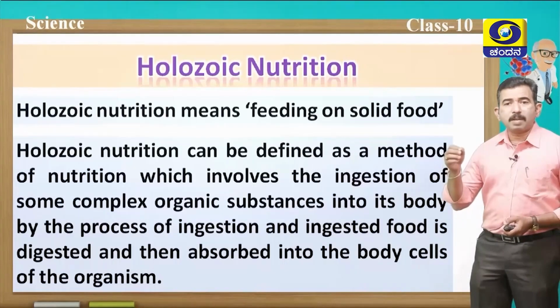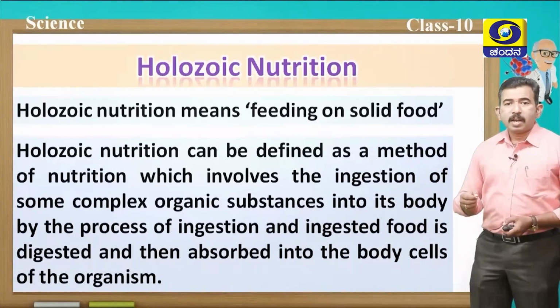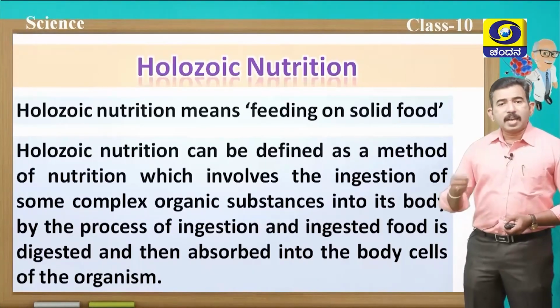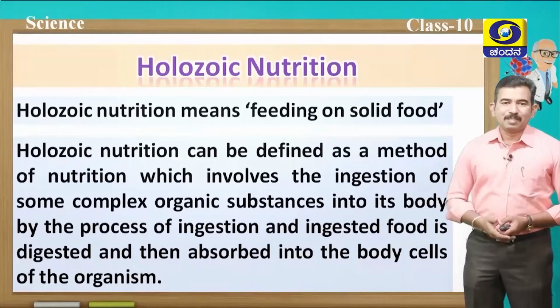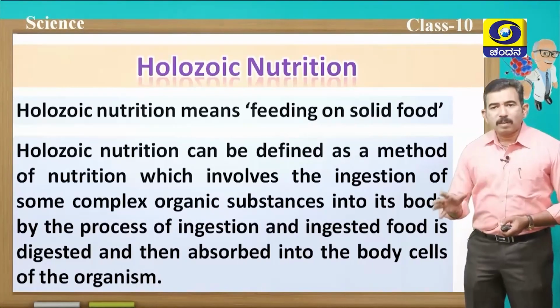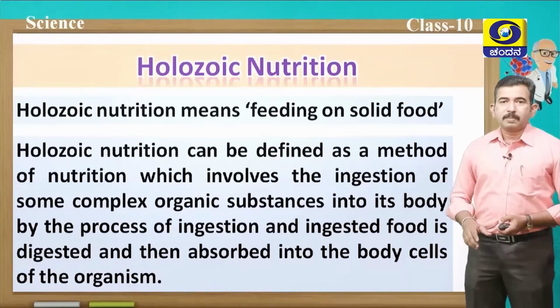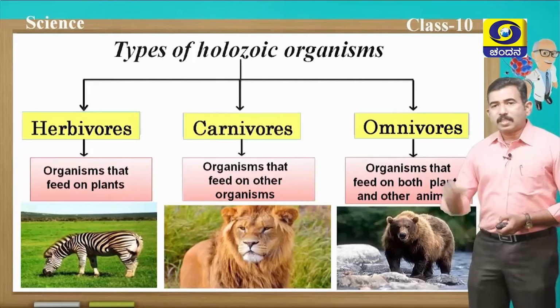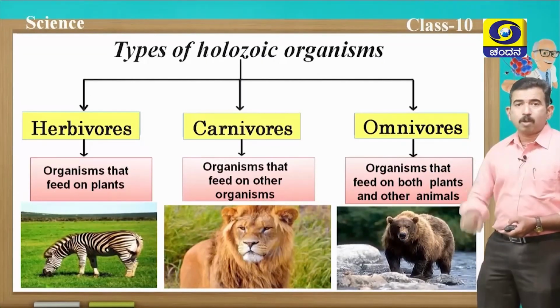Holozoic nutrition can be defined as a method of nutrition which involves the ingestion of complex organic substances into the body of an organism, and the ingested food is digested and then absorbed by the body cells of the organism. So most of all the animals including human beings, this type of nutrition takes place. Now let us study types of holozoic organisms. There are mainly three types of holozoic organisms.